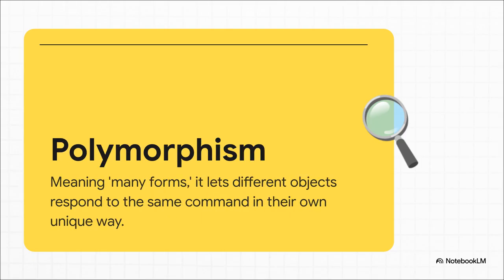And the third pillar is polymorphism, which is a fancy word that just means many forms. This is what makes OOP so flexible. Imagine you tell a car object and a person object both to move. The car will drive and the person will walk. They both understand the command move, but they respond in their own unique, appropriate way. This allows us to write really dynamic and adaptable code.